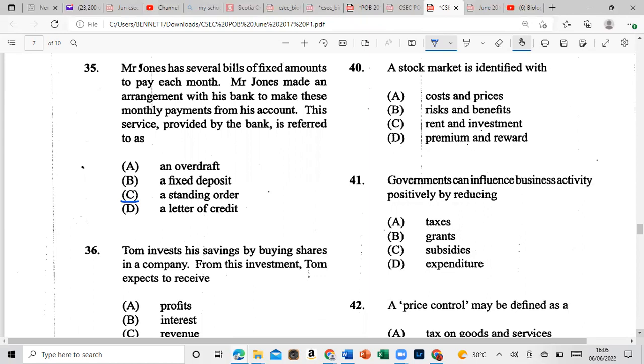A stock market is identified with: is it A, cost and prices, B, risk and benefits, or is it C, rent and investment, or is it D, premium and reward? And we know that it is B, risk and benefit. Let's move on to 41.